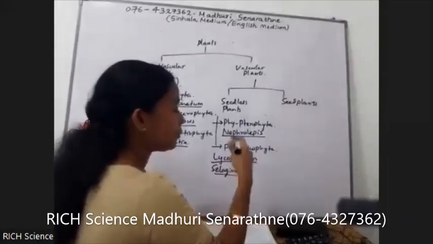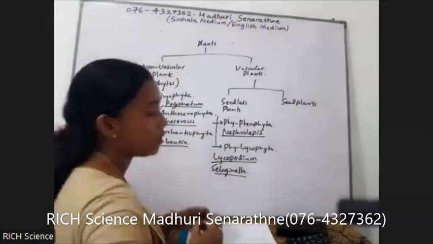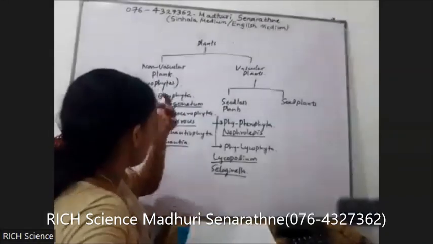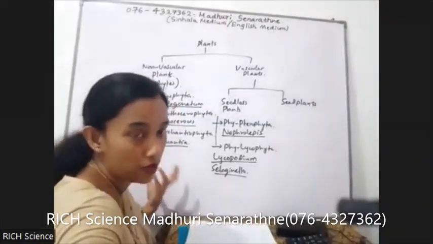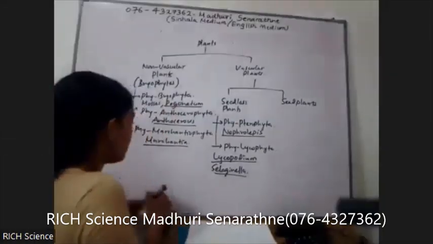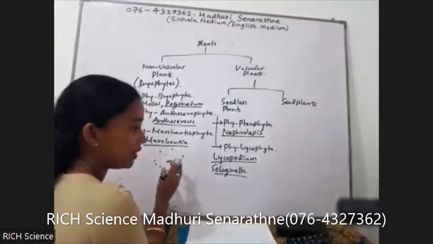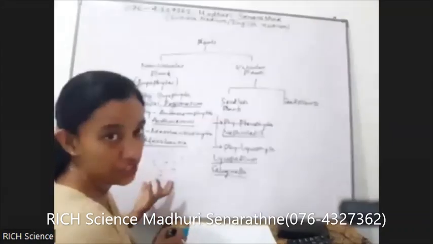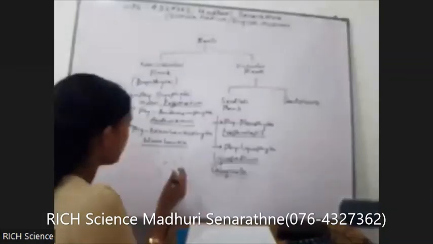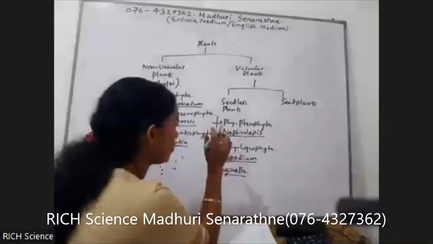Okay, what about the spores? Homosporous spores are present. Homosporous means their external feature is the same to each other, but they differ in the genetic composition. All pterophytes are homosporous.